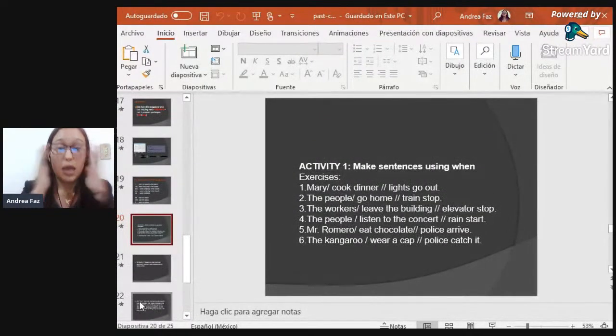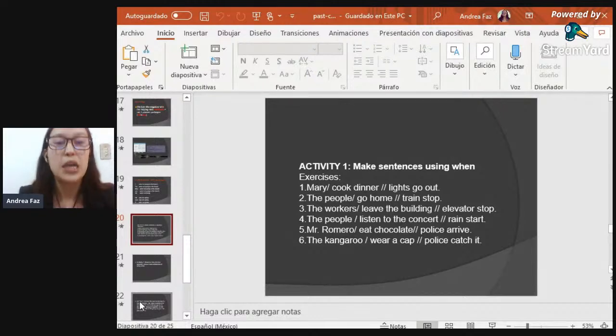Then, now that we achieved this point of the presentation, I have good news for you. We're going to have the activities, and do not worry. We're going to see here in the video the activities. I'm going to explain them here in the video, and then you're going to answer them in our WhatsApp group. So don't worry. We're going to be working in the same way as we have been previously doing.